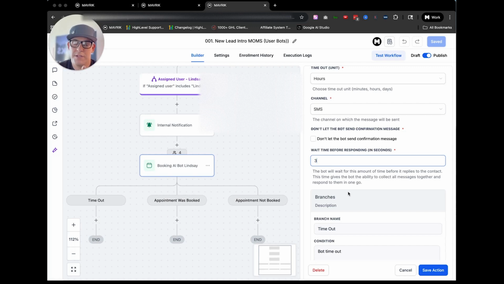It's again ads, Meta, over into High Level. High Level then kicks on with the AI with an initial message of, hey, how can I help you? What can I do for you? What are you looking for? Can I answer any questions? We have 2 bots, but this one is specifically for the booking bot. So it's asking, hey, would you like me to help you book an appointment with one of the representatives, so they can go through the process with you on how to either start a group, be part of a group, whatever it is they're looking for.